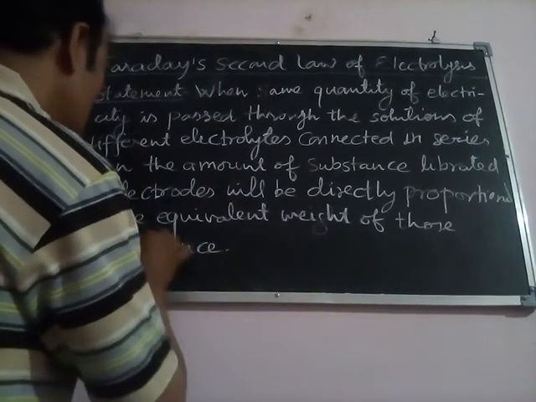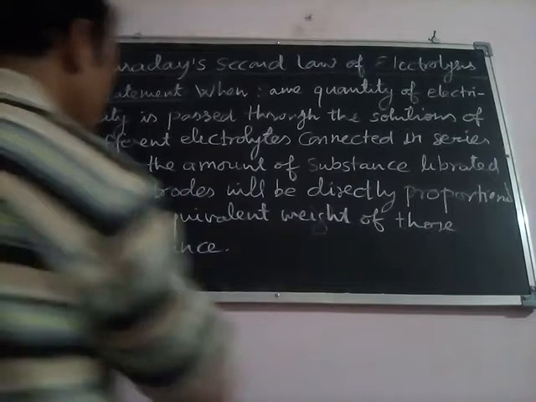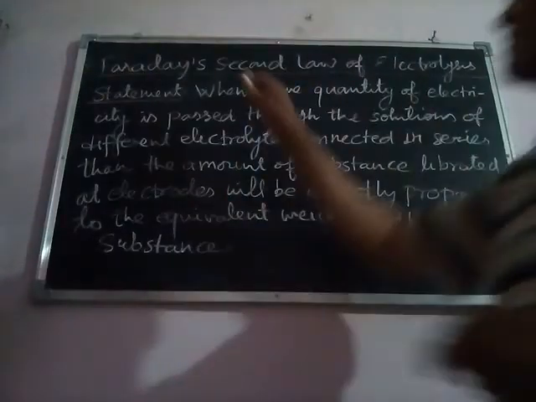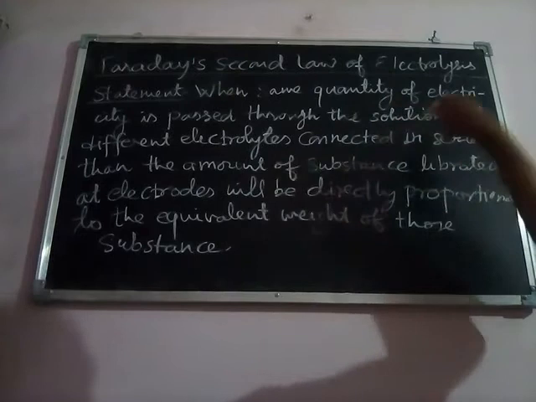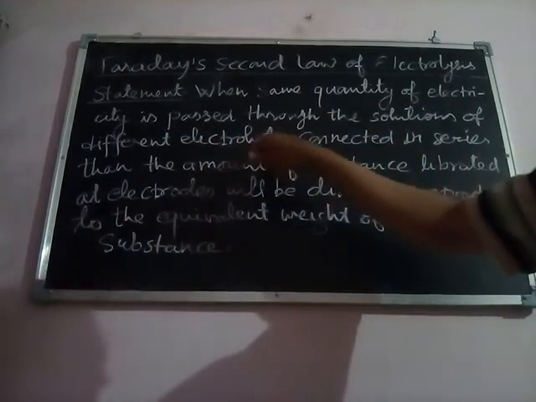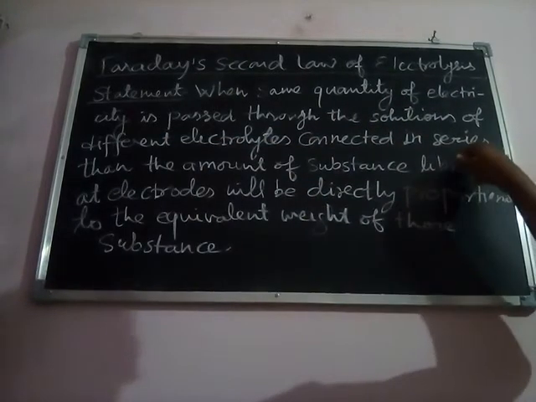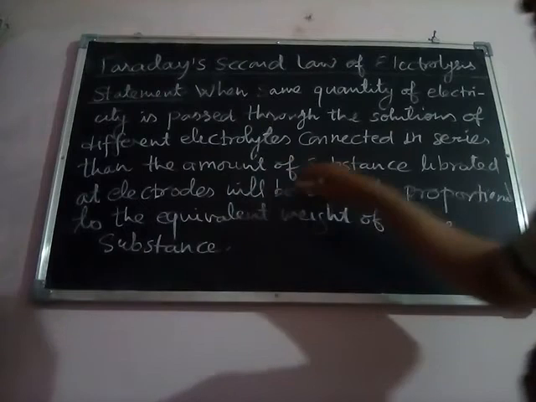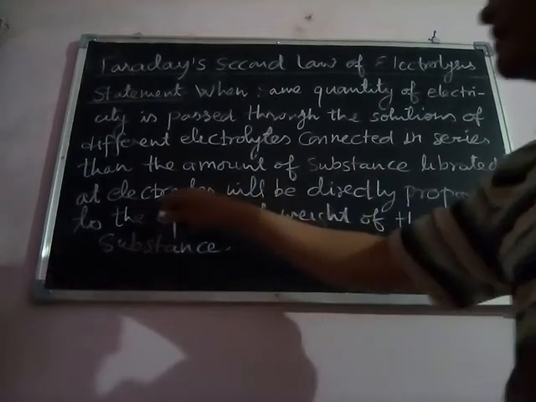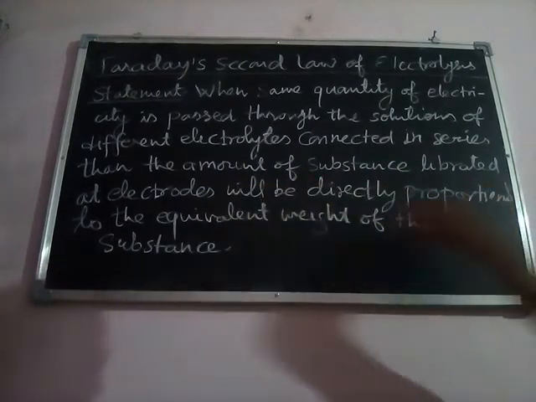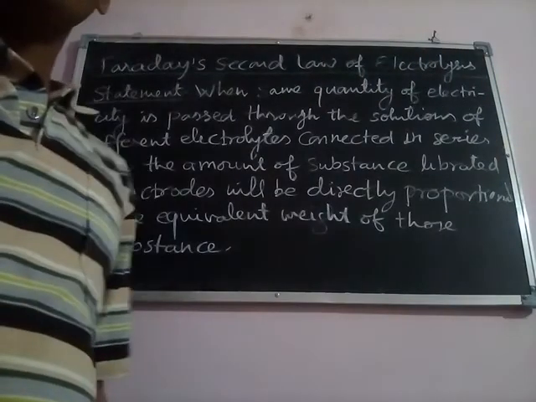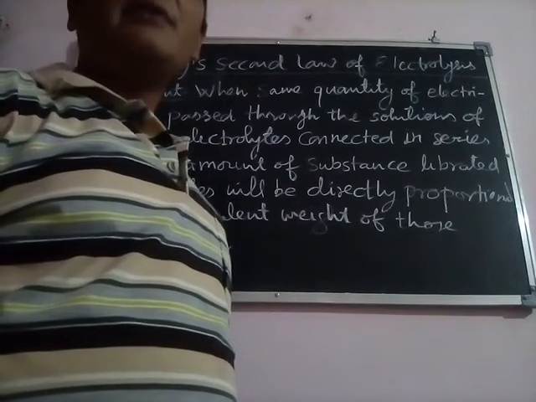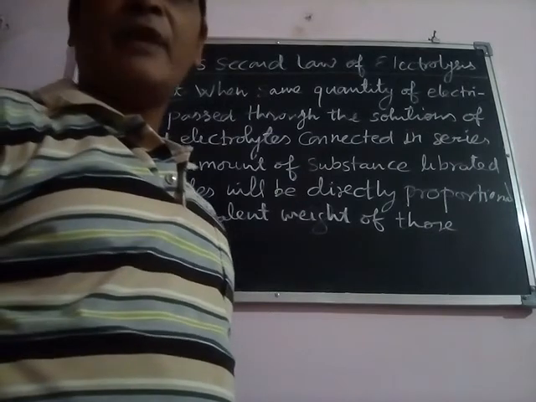Okay, so this is our statement. Once again we will see here, when the same quantity of electricity is passed through the solutions of different electrolytes connected in series, then the amount of substance liberated at the electrodes will be directly proportional to the equivalent weight of those substances.